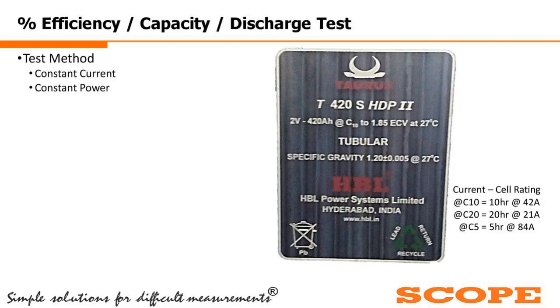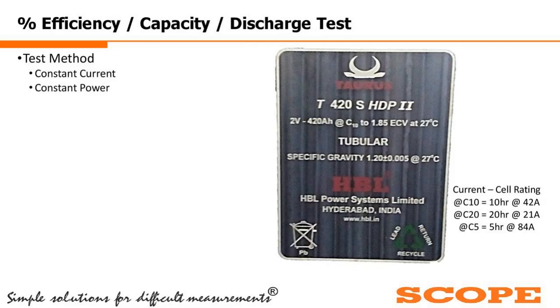We have a 2-volt cell voltage. The total battery bank capacity is 420 ampere hour. The type of the battery is C10, that is, the rated discharge time is 10 hours. And the ECV is 1.85 volt. Now, how do we calculate the discharge current?